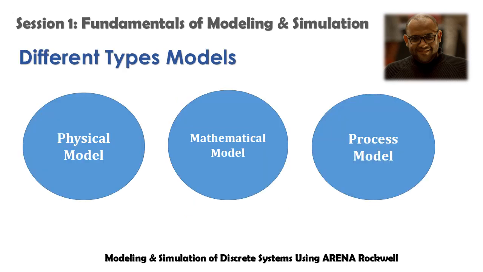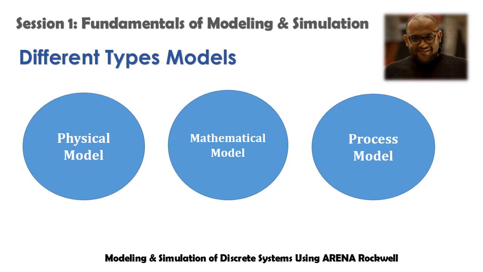Actually, we have three different types of models: physical model, mathematical model and process model. For the physical model, it could be something like a real thing, like a plane, building, a statue, a car, something like that. For the mathematical model, we can consider it as one that uses mathematical symbols in relationships to describe something, even some graphs. It could be also a chemical formula.